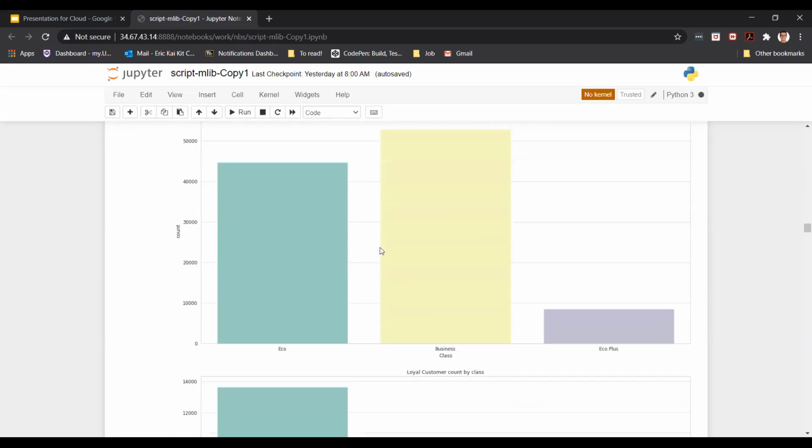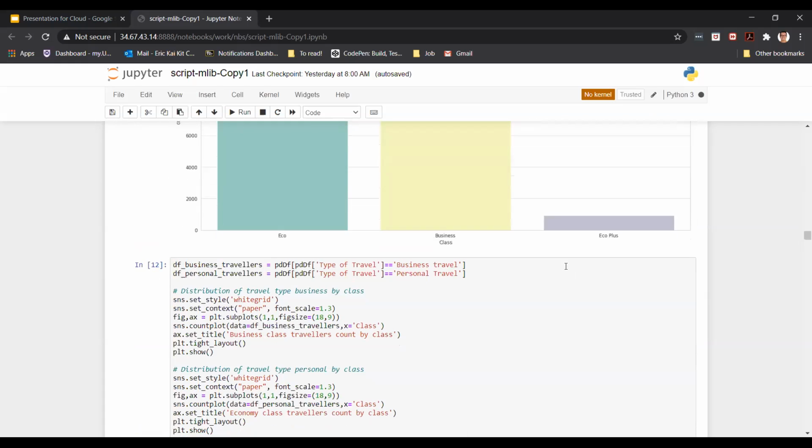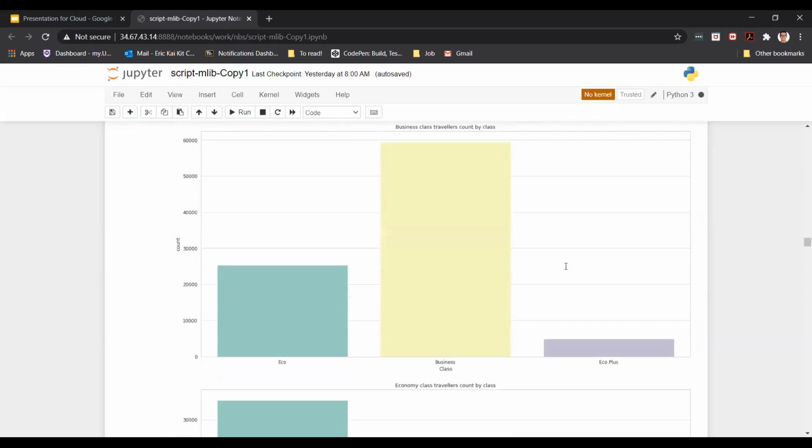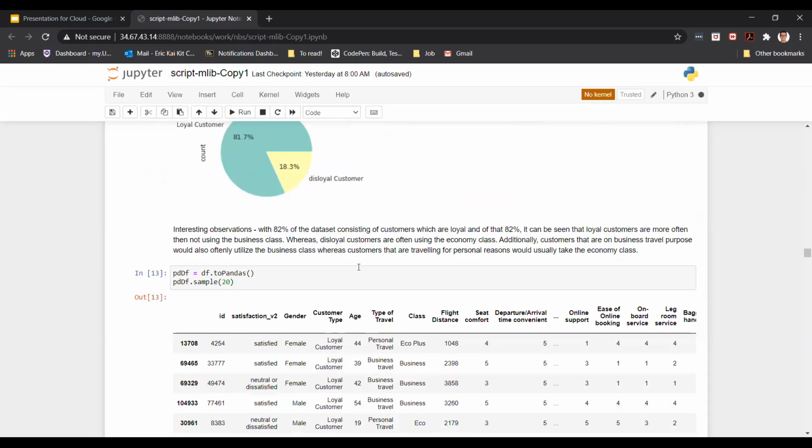And then this is a graph to see how that looked when a customer is loyal or not by class. This is just business class and whatnot. And this is the portion of customers in the data set that are actually loyal, and that could heavily influence whether or not a customer is satisfied with an airline.